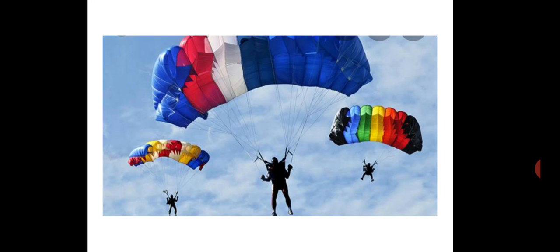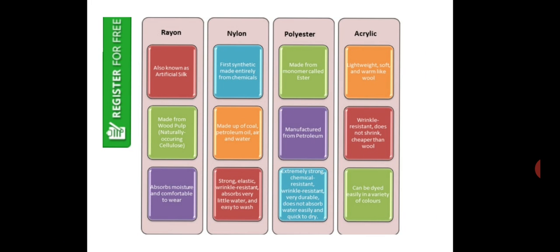These parachutes, they are made up of nylon. So here you can say nylon is something which is strong, elastic, wrinkle free. It absorbs water very little and it is easy to wash.